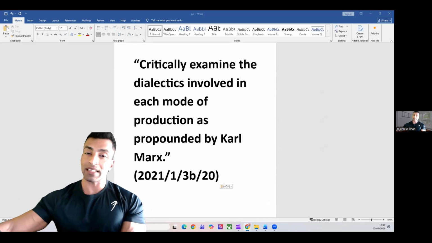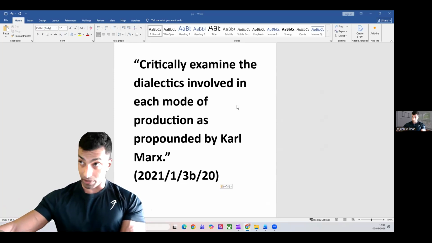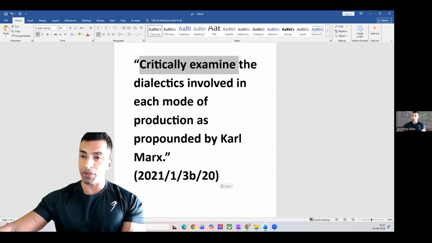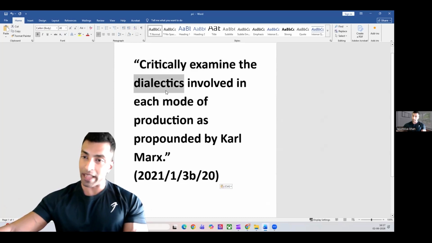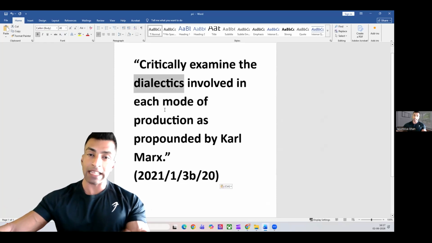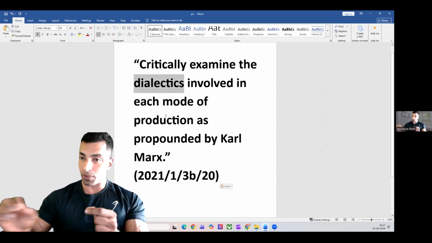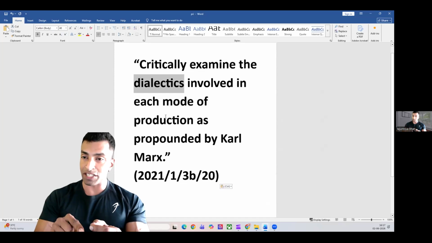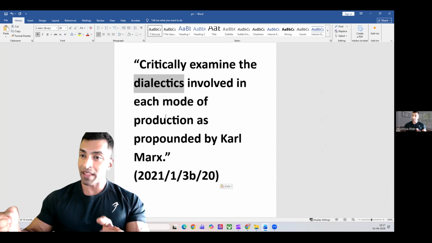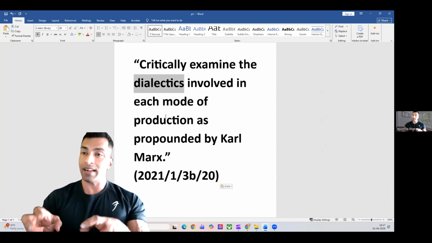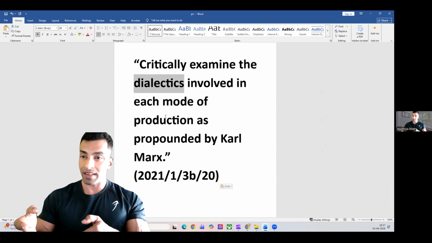So let's try to understand what is the demand of the examiner here. Clearly, it is critically examine, right? So because of that, what all things you need to focus on here? They are talking about dialectics. So you need to explain what is dialectics first and explain how dialectics operate in each mode of production. So, dialectics in ancient mode of production, in feudal mode of production, in capitalist mode of production, and how the dialectics, these tensions, have been overcome, right?